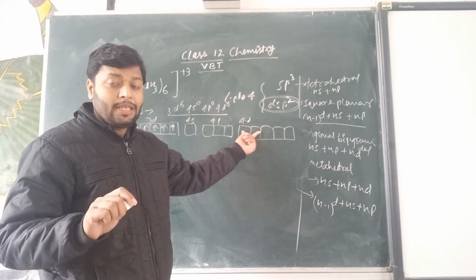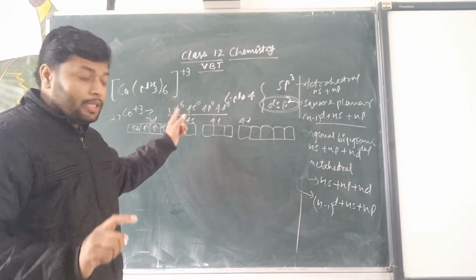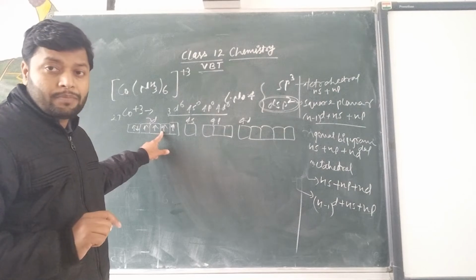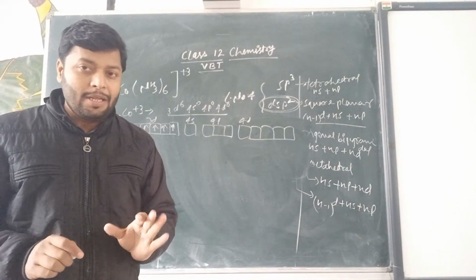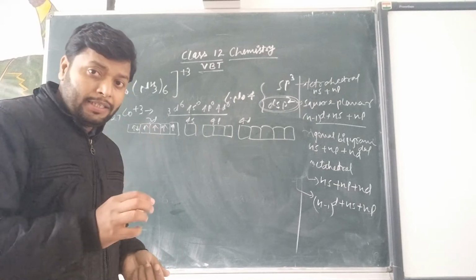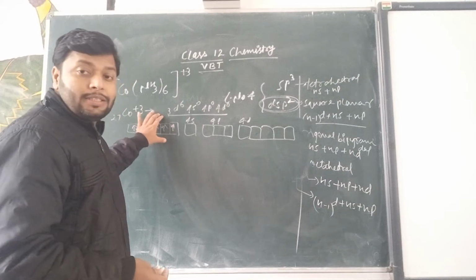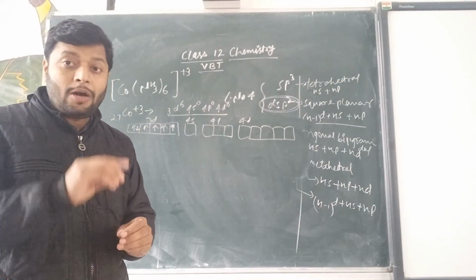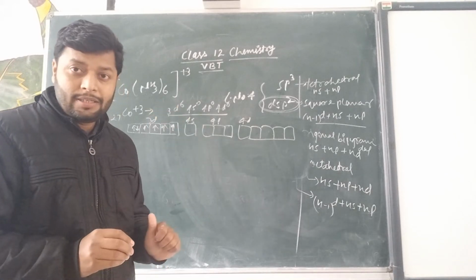But the problem is, in the case of sp3d2 complex formation in this example, 4 electrons remain unpaired and the complex would behave like a paramagnetic. But practically it is observed that this complex belongs to the category of diamagnetic. Now the question arises, how can this complex be diamagnetic?